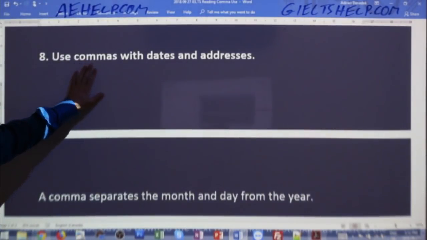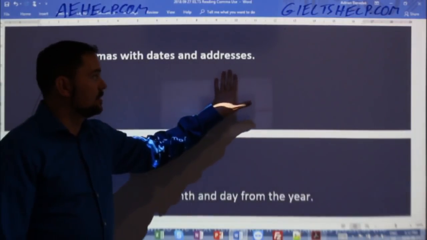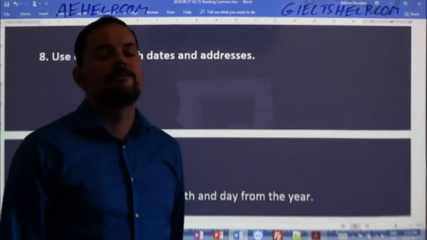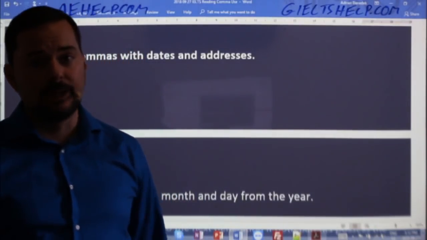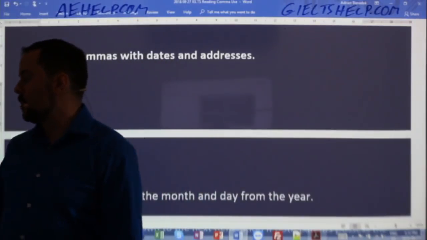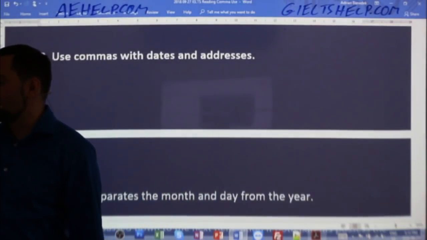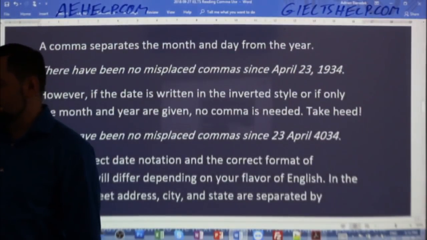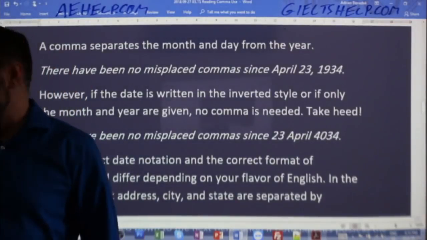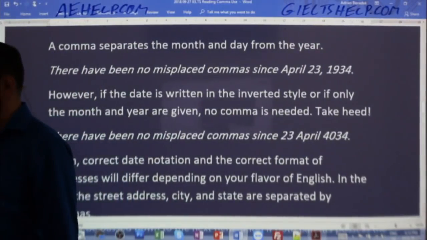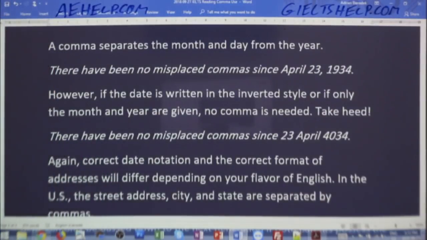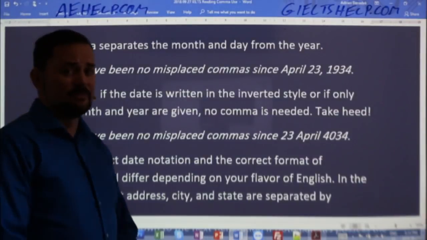So we use commas with dates and addresses. Okay. Now this one for IELTS would be important for the listening section as well. All right. So not necessarily in your answers, but in the questions, just recognizing how the questions are using those commas. And oftentimes students will ask me about this. So how do you use commas in dates and addresses in the English language? And they are important. Commas are very important in the English language.